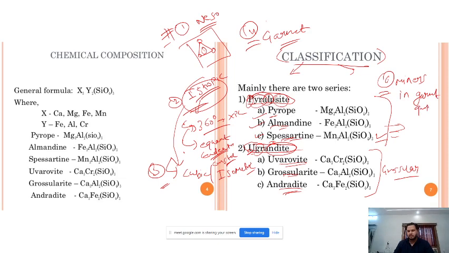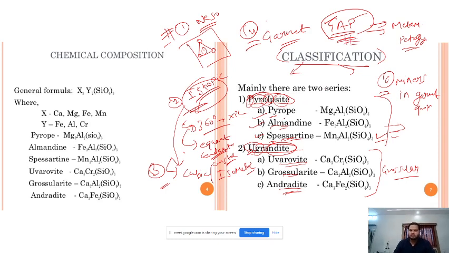All right. The most important in this, which you should always remember, is this GAP, because this will come time and again in metamorphic petrology. When we study facies and all, then this grossular, almandine and this pyrope will keep coming up, and you will be writing this in the exam also. All right, so this is it.